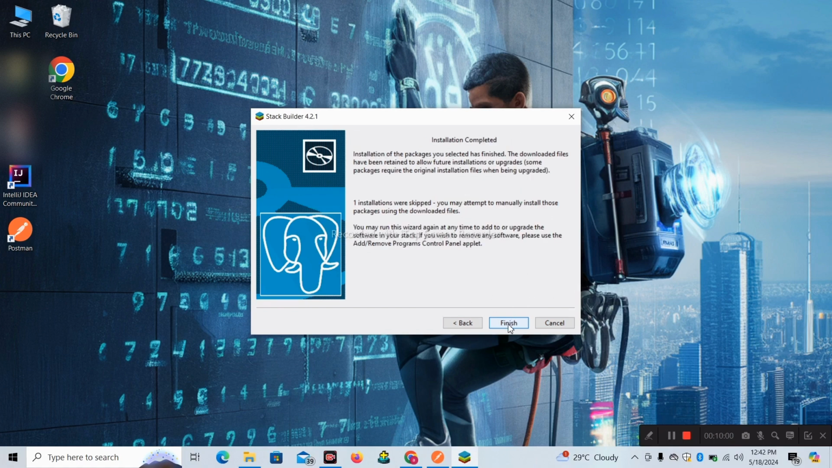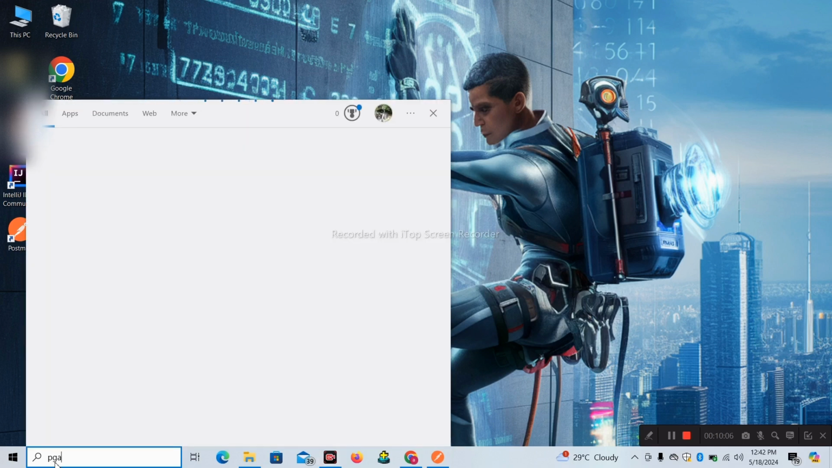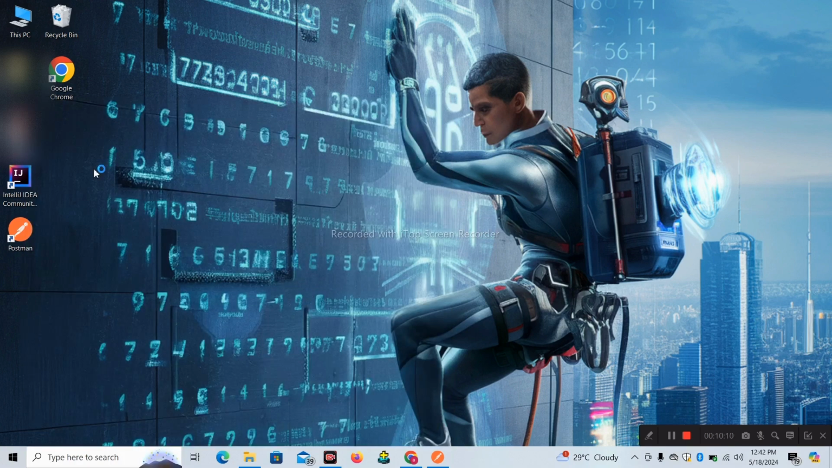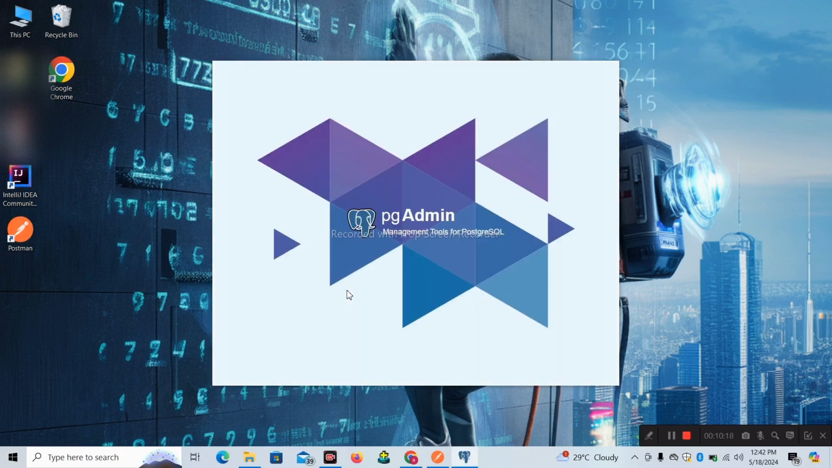Okay, here you click on the finish button. Yes, then in the search bar search for PgAdmin, so you will be able to see the app here. Okay, our PgAdmin is getting opened.